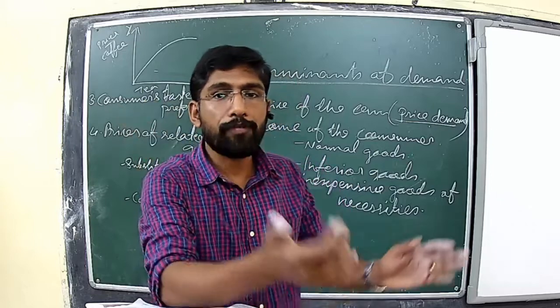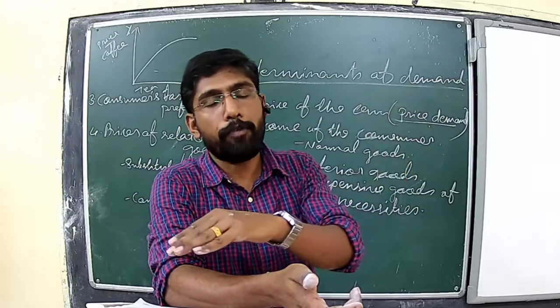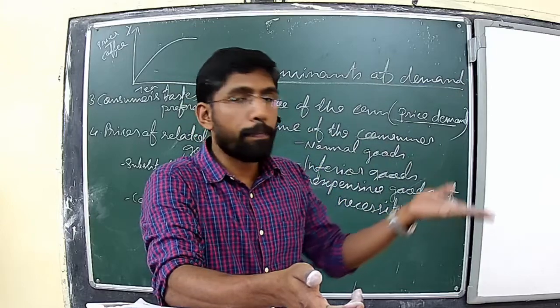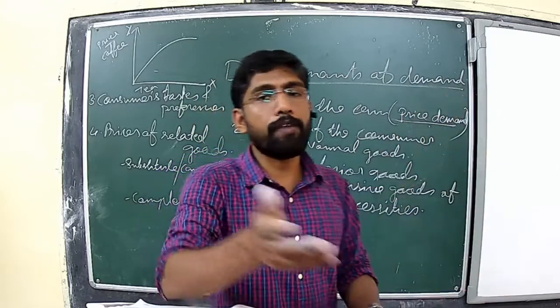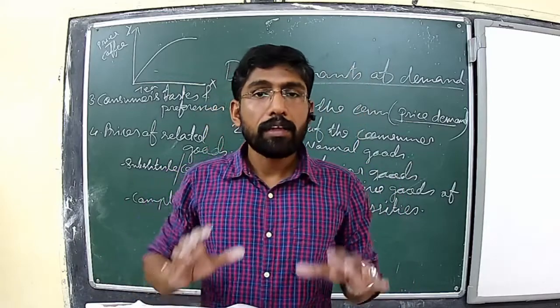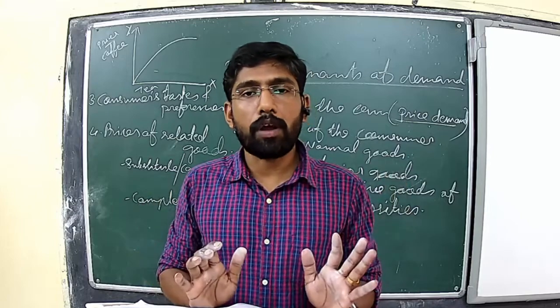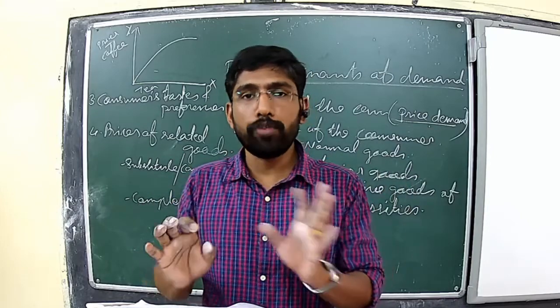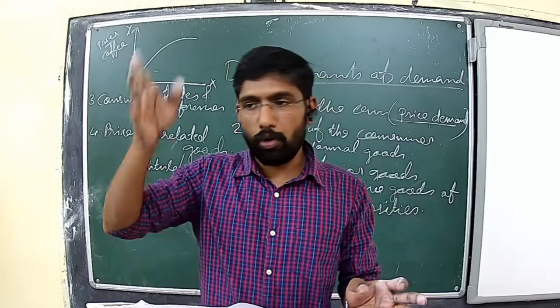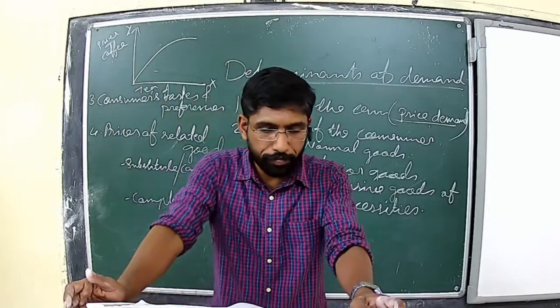That means if the price of ink is very high, the demand for pen will decrease. If the price of ink is very low, demand for pen will increase. So complementary goods means the goods which are used together, or the commodities which cannot be used alone. Car and petrol, ink and pen, all those things are complementary goods.